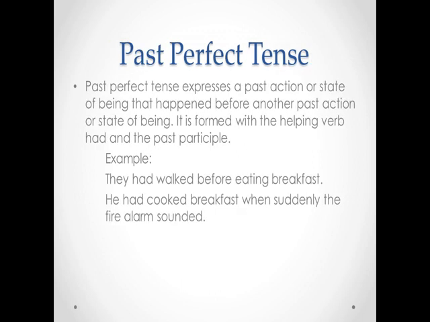So looking at past perfect tense, it expresses a past action or state of being that happened before another past action or state of being. It is formed with a helping verb, had, and the past participle. So you have an example here. They had walked before eating breakfast. So you know that they took their walk before they ate their breakfast. So you have two past tense things that have happened. One happened before the other.